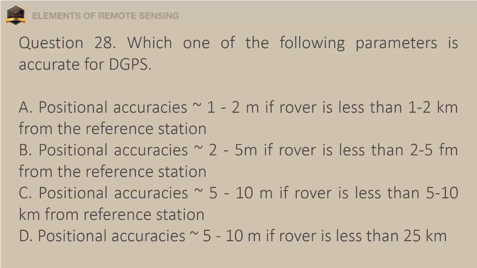Question 28. Which one of the following parameters is accurate for DGPS? A. Positional accuracies 1 to 2 meters if rover is less than 1 to 2 kilometers from the reference station. B. Positional accuracies 2 to 5 meters if rover is less than 25 km from the reference station. C. Positional accuracies 5 to 10 meters if rover is less than 5 to 10 kilometers from reference station. D. Positional accuracies 5 to 10 meters if rover is less than 25 kilometers.